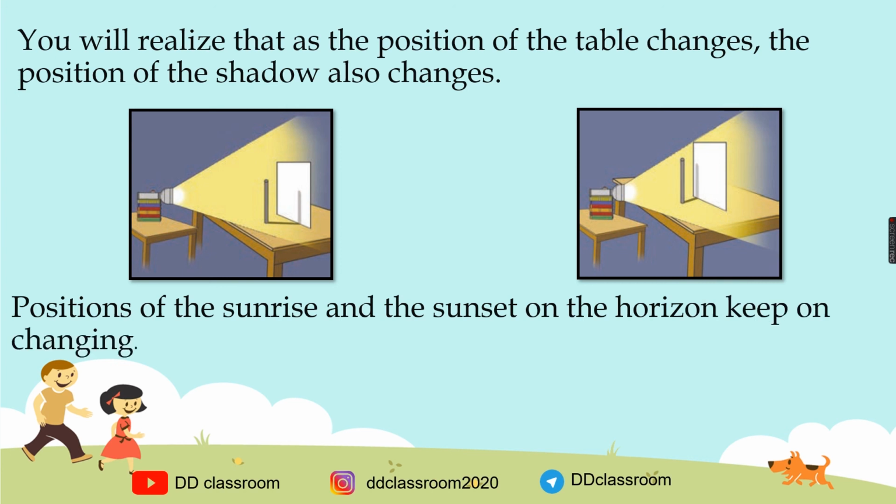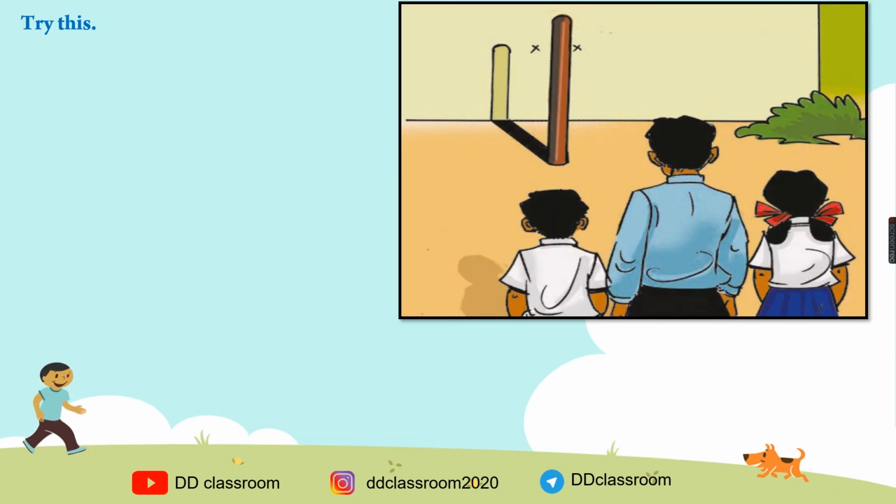Let's try to understand the reason behind this with the help of the next activity. This activity is to be conducted throughout the year. Start this within 8 days after the school opens. If you fail to do so, still you can begin from the day when it's possible for you. Continue it till the end of December. Make observations once a week at the time of sunrise or sunset as per your convenience.